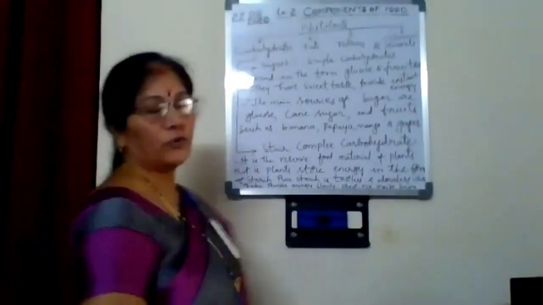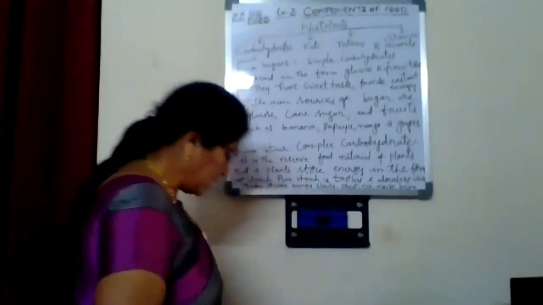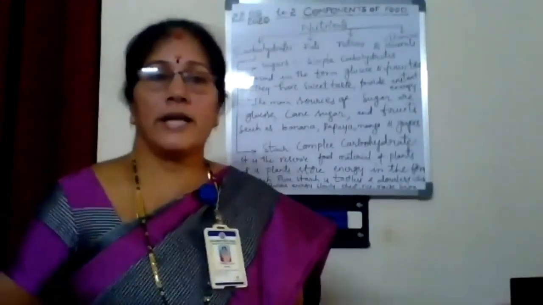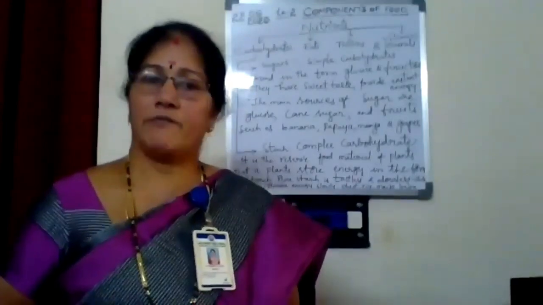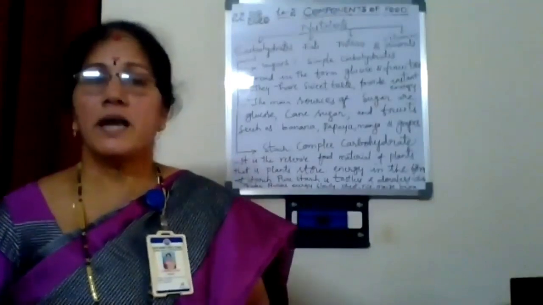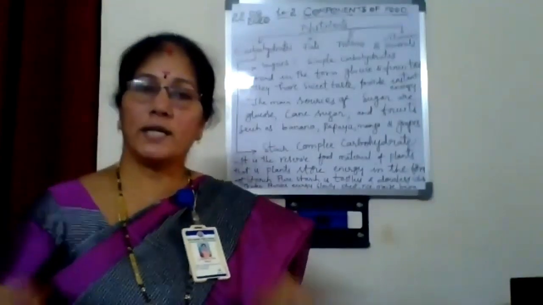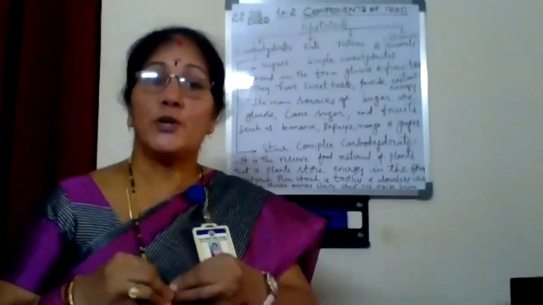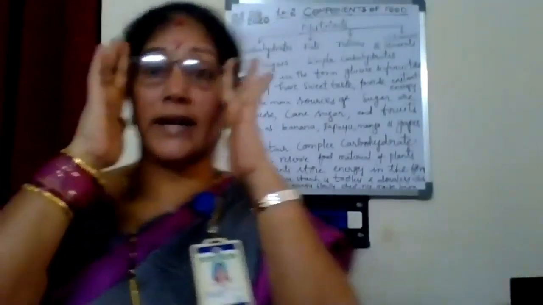We will enter into the lesson. Children, components of food. Let's see what are the components of food. Already we learned about functions and everything, how food is produced by plants and animals. Now we shall see what are the components present in food. Food contains nutrients.